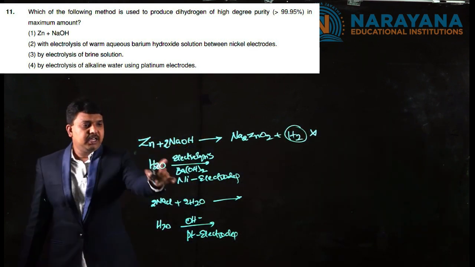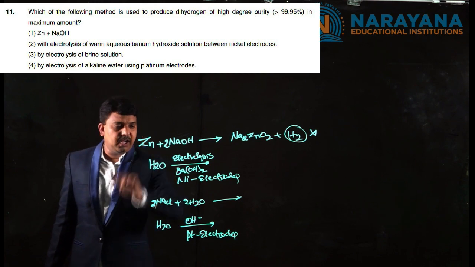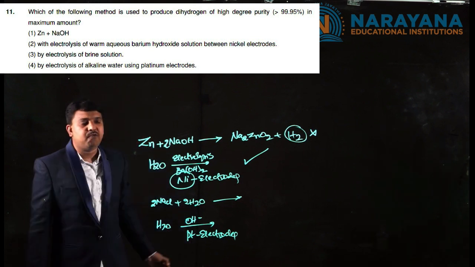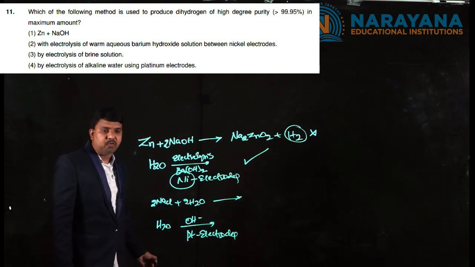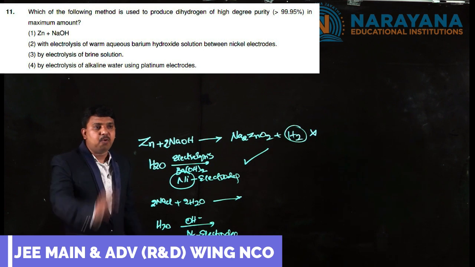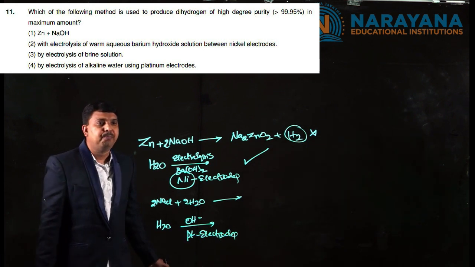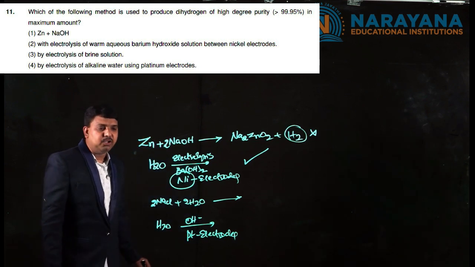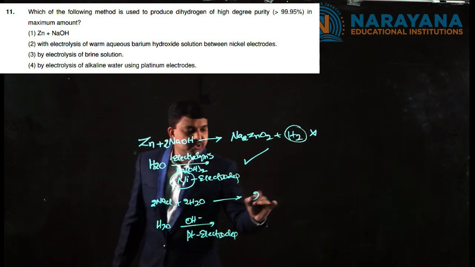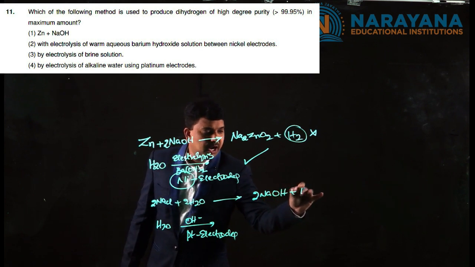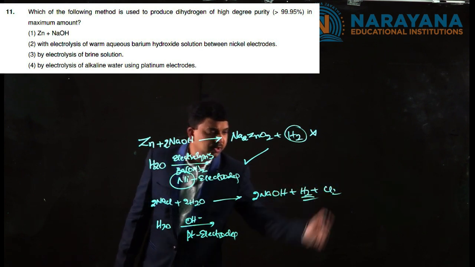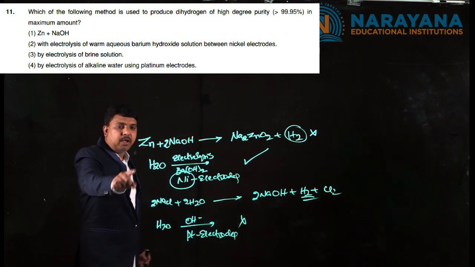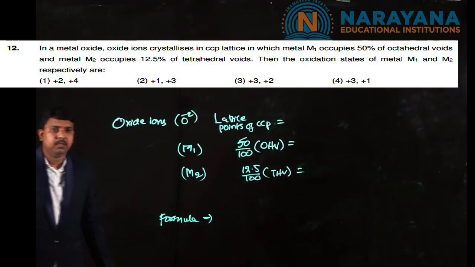Second one, electrolysis of water, alkaline, using nickel electrodes. Yes, electrolysis of alkaline water using nickel electrodes gives 99.95% and more pure hydrogen. So this is the correct answer. Though NaCl brine solution on electrolysis gives NaOH, hydrogen and chlorine, it is not that pure, and here also we won't get the pure hydrogen. So that's why option 2 is the correct answer.